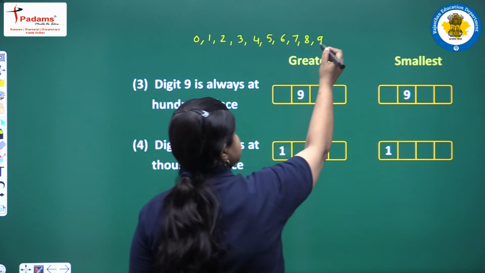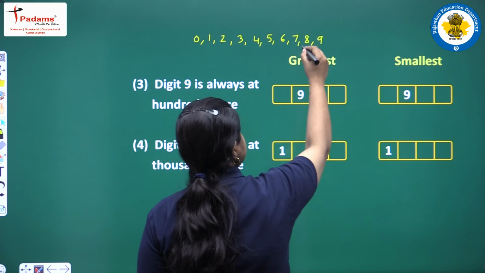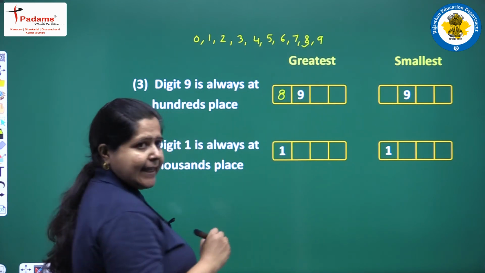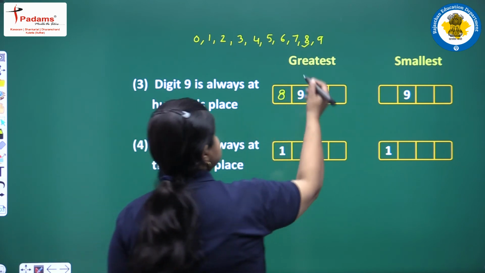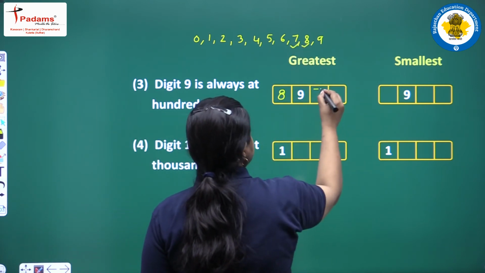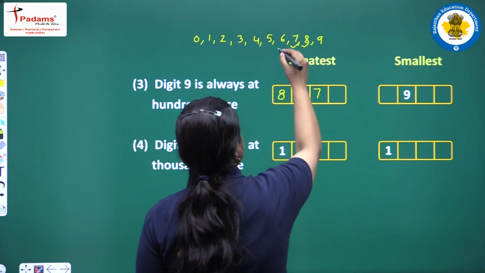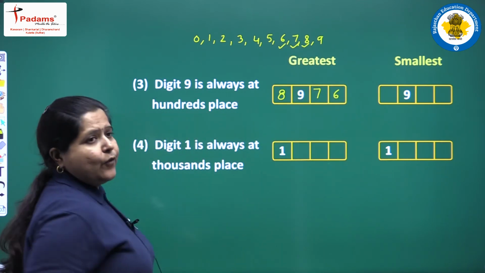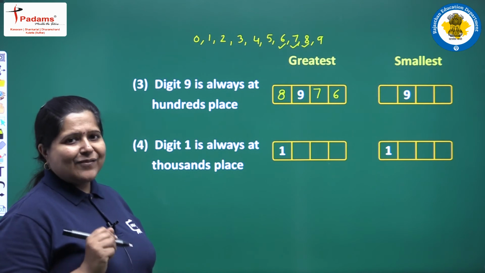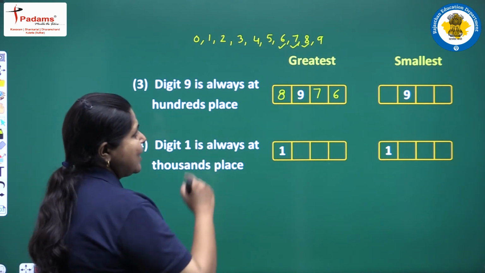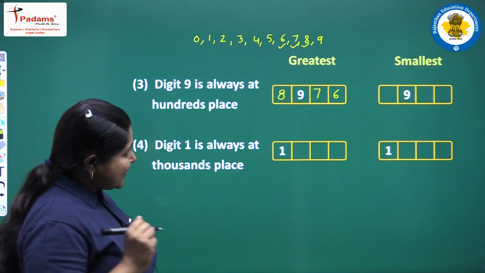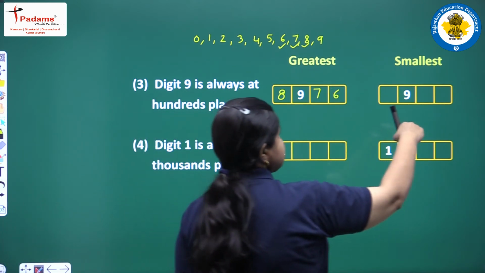So we cannot start it with 9. Then we will take the next greater digit, which is 8. So we start it with 8. Then the next greater digit, which is 7. And then the next one, which is 6. Now all the 4 digits are different and it is a 4-digit number, 8976. Okay. Now we will write the smallest number.